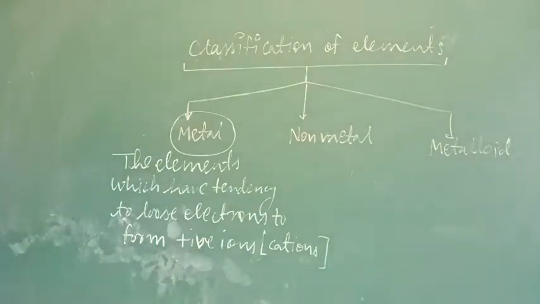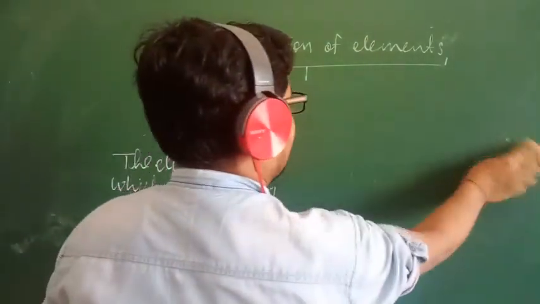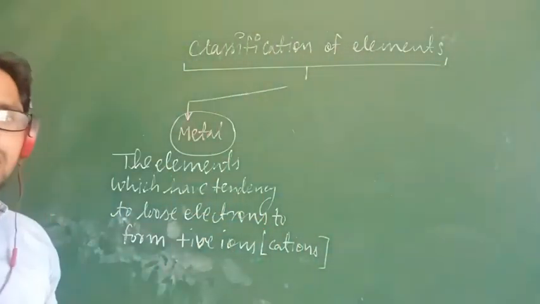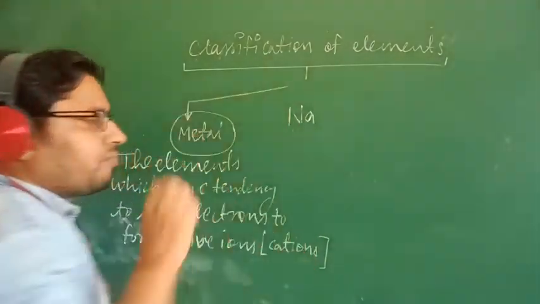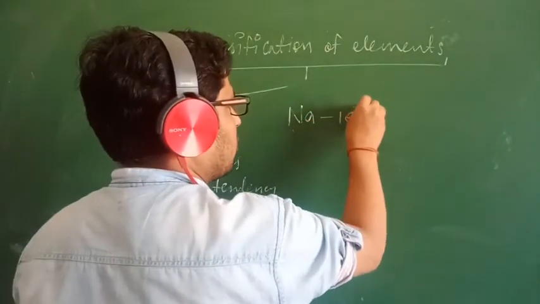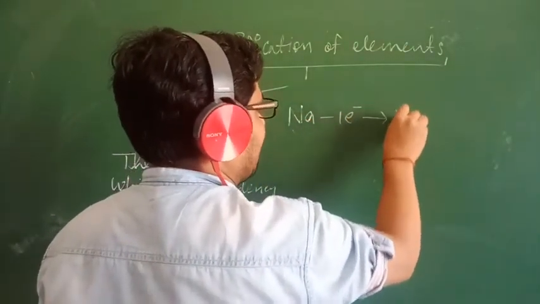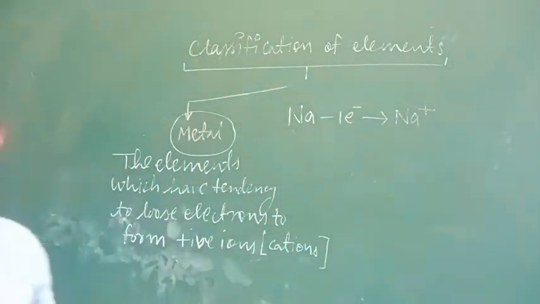Now let me discuss examples of metals. Suppose I have sodium. It has the tendency to lose one electron, so it gets one positive charge. Why does it lose an electron?